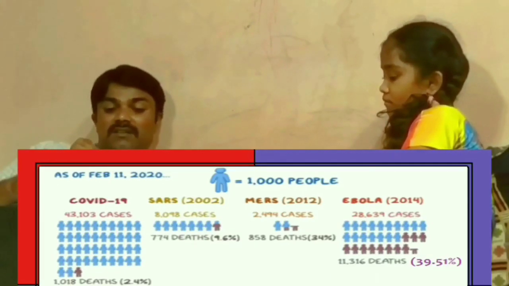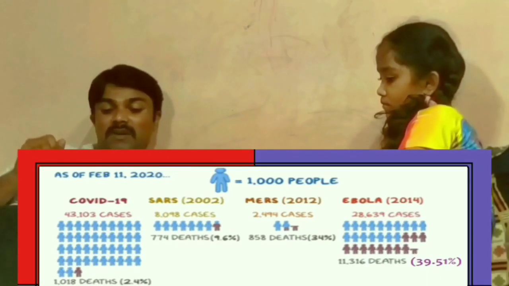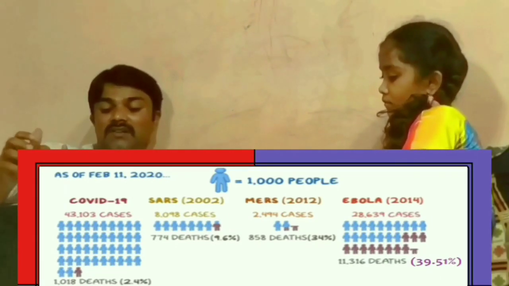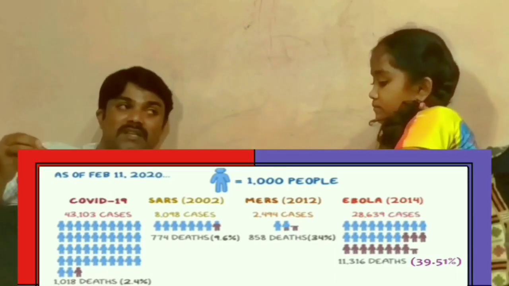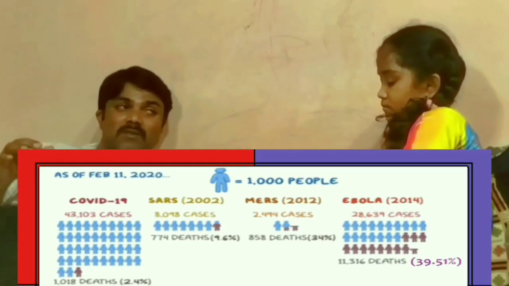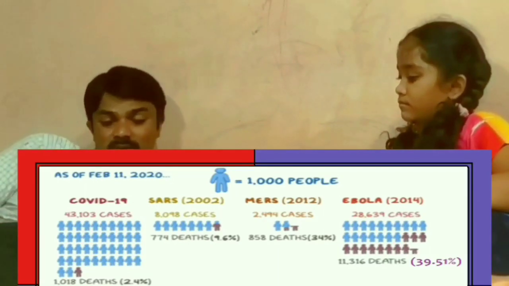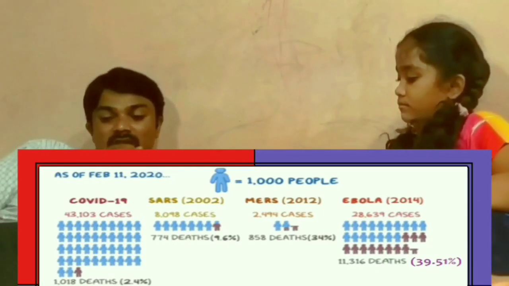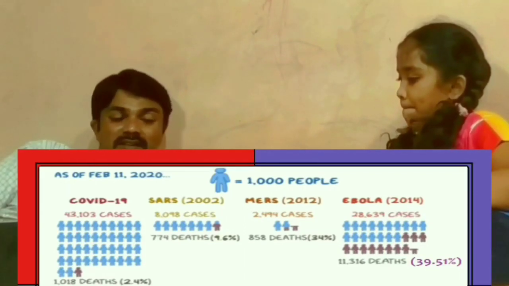And see the picture or table. This information, as of 11th February 2020, helped us to compare the COVID-19 disease to other dangerous diseases of the world like SARS, MERS and Ebola, and also gives information about how many people were infected and how many infected persons died or were killed by those diseases.